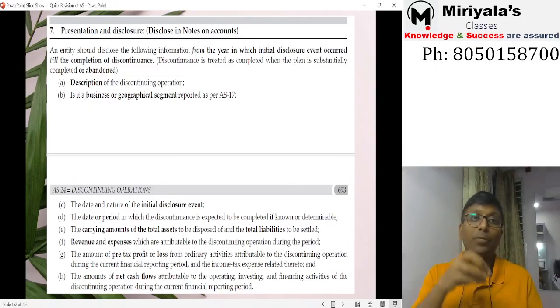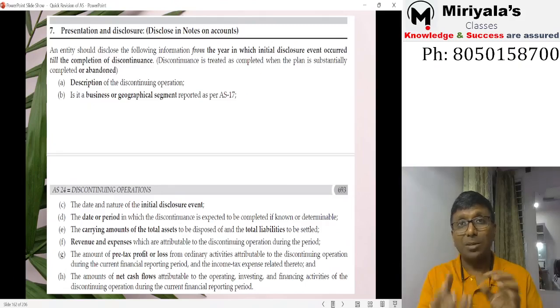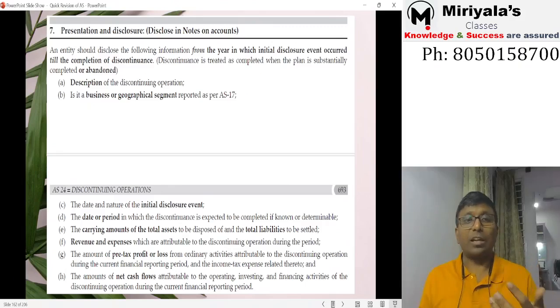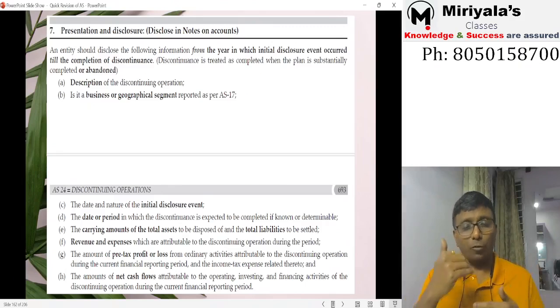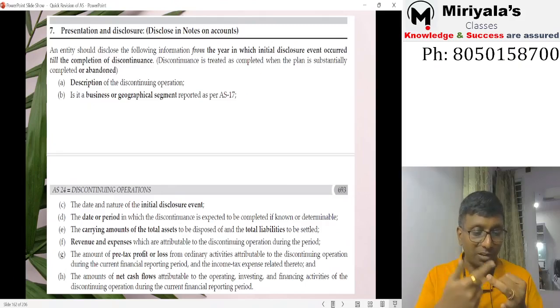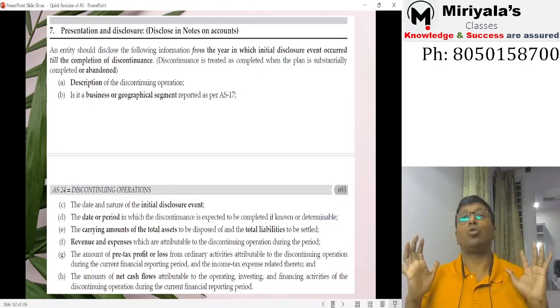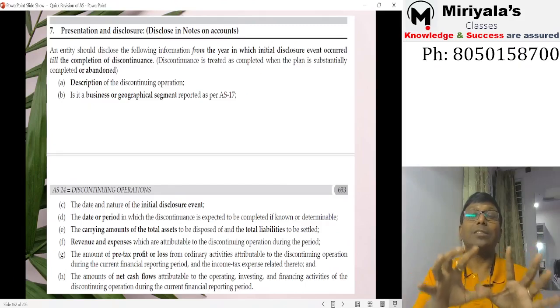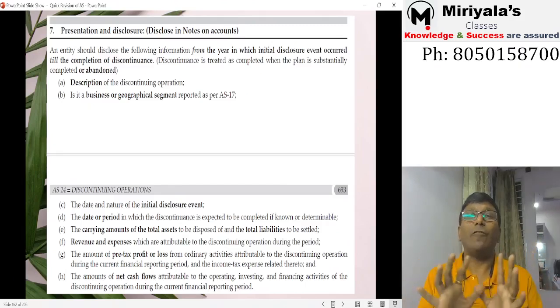Which business segment or geographical segment is going out? On which date has the initial disclosure event happened? How many more days are you expecting? What is the remuneration that can come in? Now, what is the pre-tax profit or loss? Yes, because I told you before tax. Net cash flows from the discontinuing operation, whether operating or investing or financing, that also you are supposed to disclose separately. This is the crucial part of disclosure.